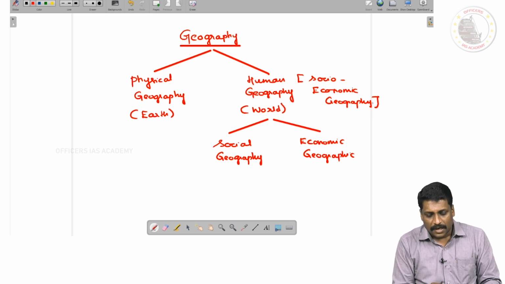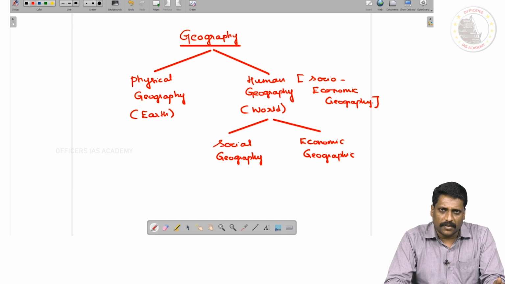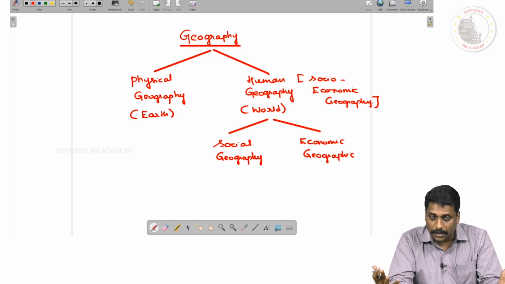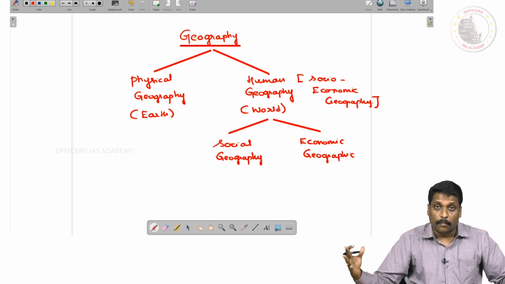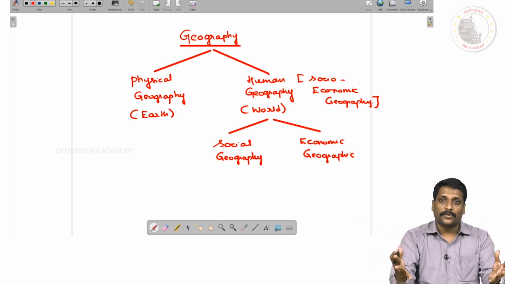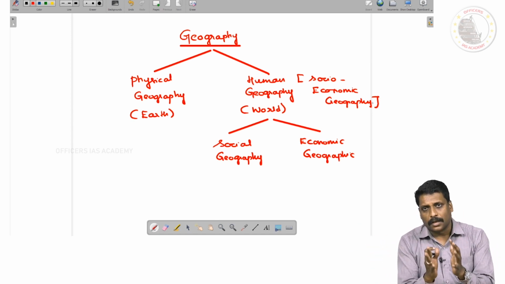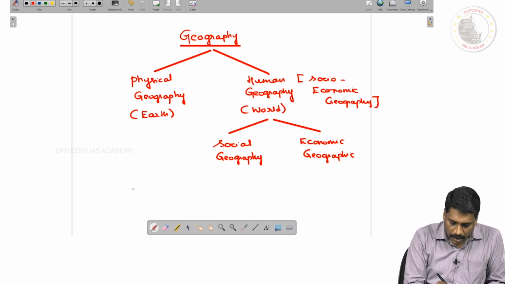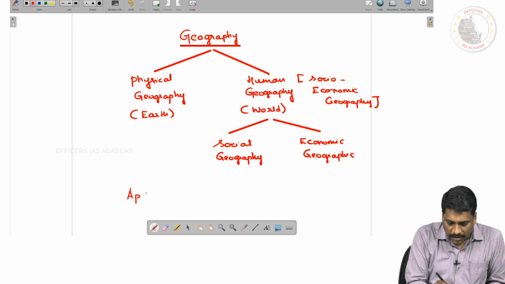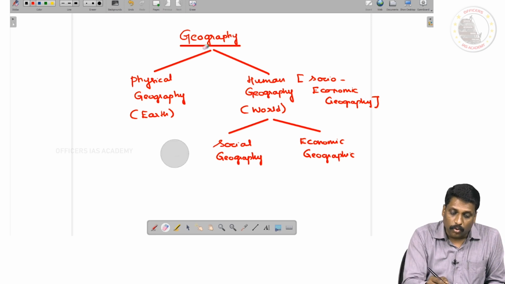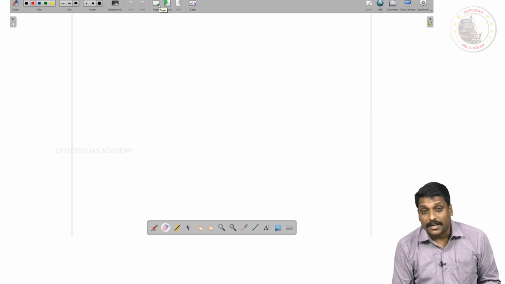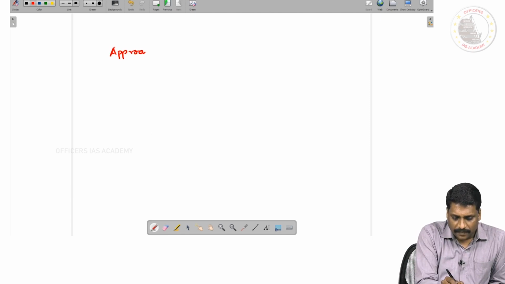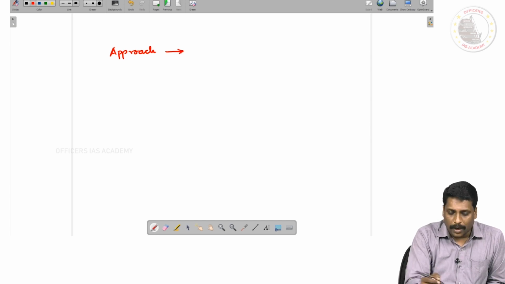Right, my dear friends? Now, apart from studying the different branches of geography, there are approaches. You call them a universal approach versus a regional approach. Whether you're going to study this subject in a complete universal, holistic pattern, the entire world, or you're going to select a small area and study this very small region. This you call approach. If you ask me, what are the different approaches we have for the study of geography? Predominantly, you have two approaches. One, in my parlance, I call the universal approach.